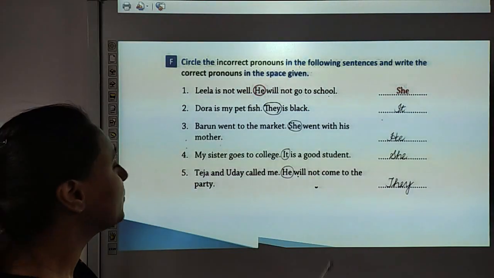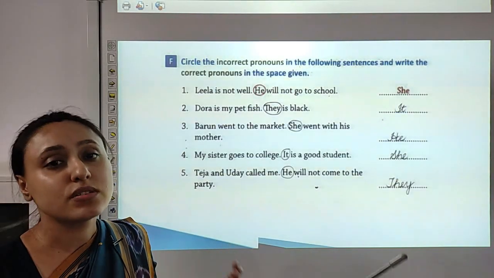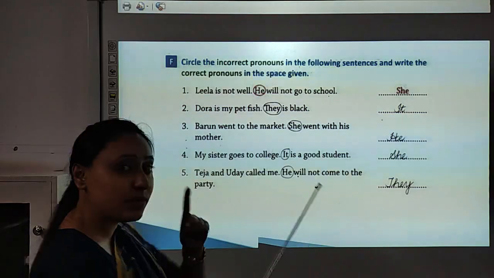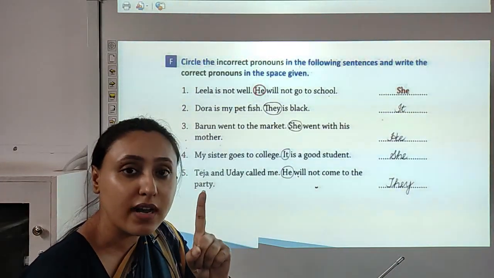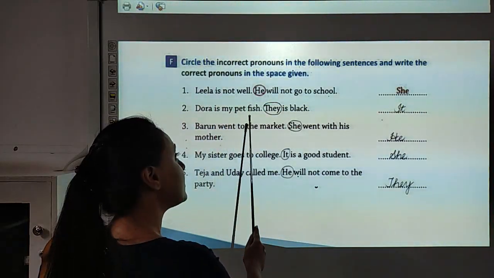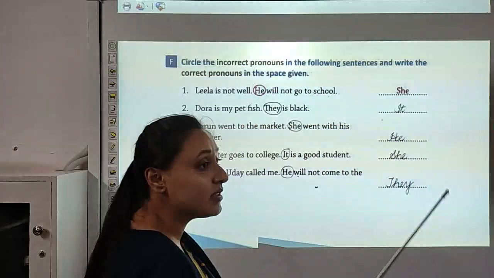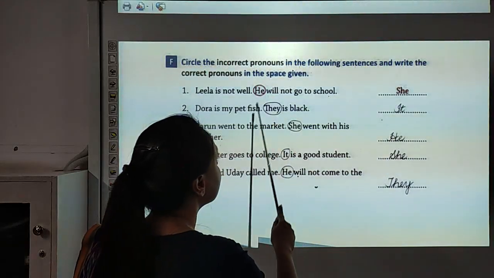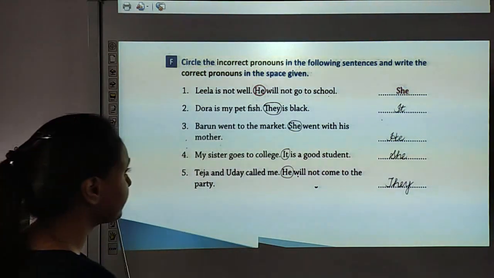Which pronoun do we use for an animal, children? We use pronoun it. We are talking about only one pet fish. Name is Dora. Its name is Dora, right? So Dora is my pet fish. It is black. So circle they, which is wrong. We have to circle the incorrect one, right? So we will circle the incorrect one and write the correct one in front of it.